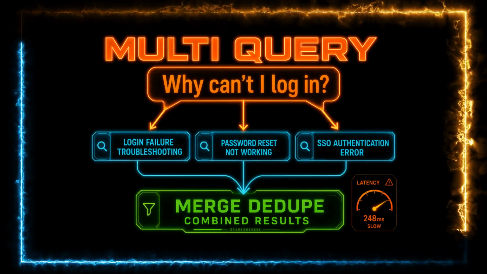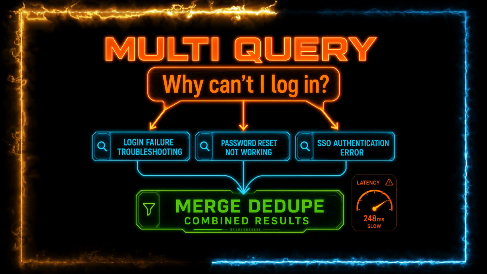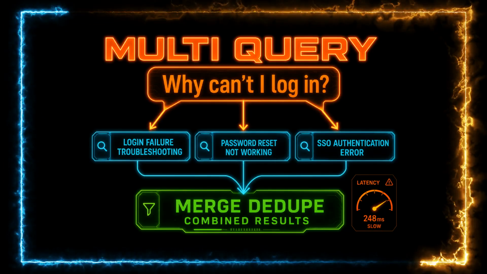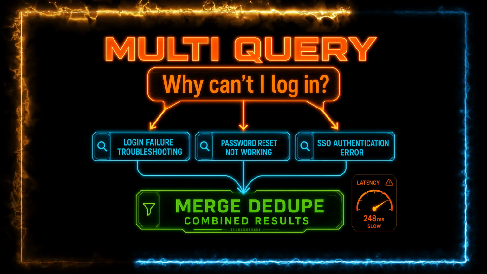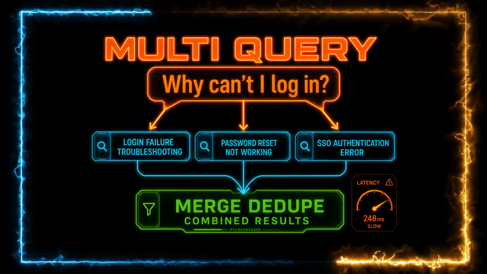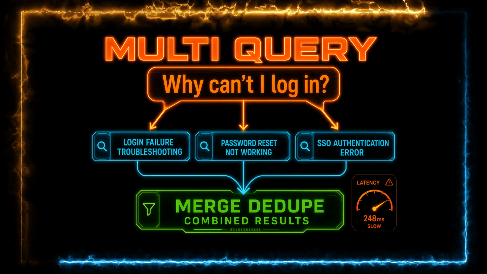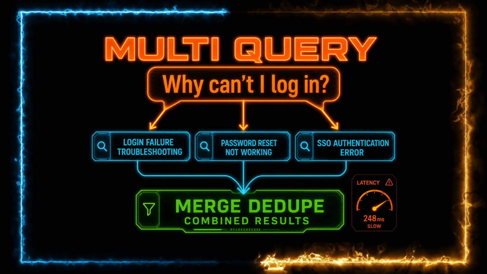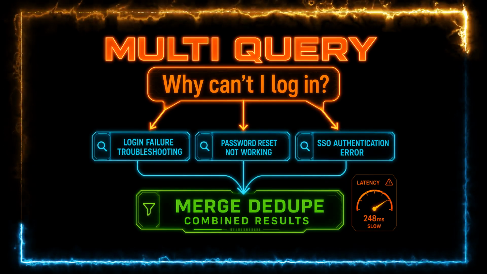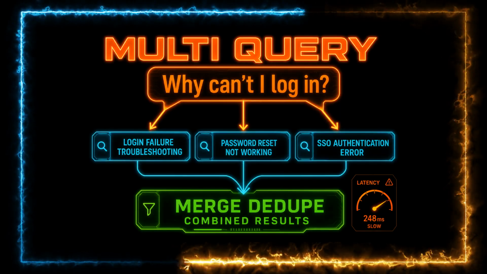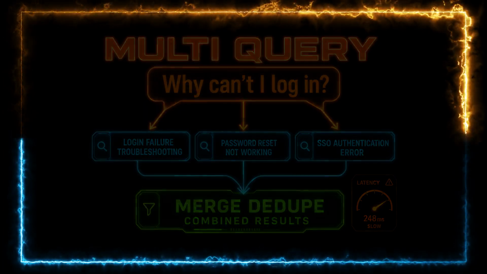When one vector still isn't enough, multi-query fans the single user question into several rewritten queries, embeds each, runs retrieval per branch, merges, and dedupes results. Recall wins. Budgeting latency and noise loses unless you prune carefully. Example: user asks, "why can't I log in?" System runs 3 searches in parallel: login failure troubleshooting, password reset not working, SSO authentication error. One question becomes several searches, then you combine the results. Better recall, but more latency if you're not careful.